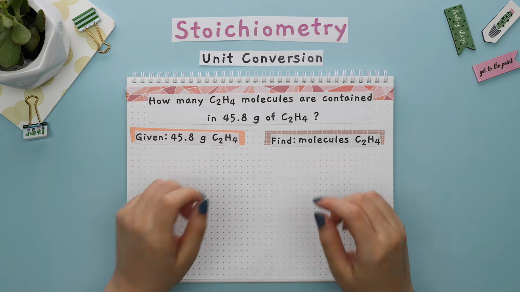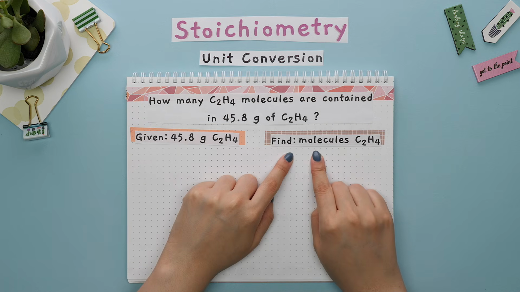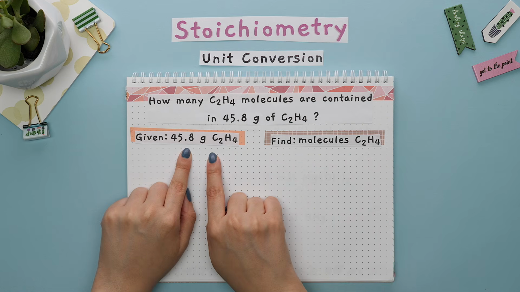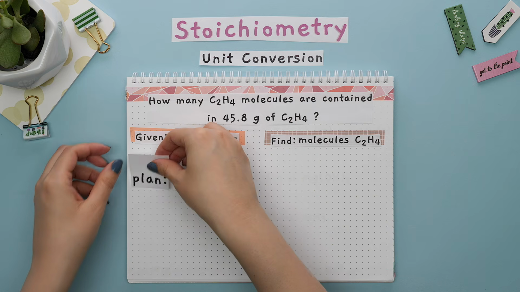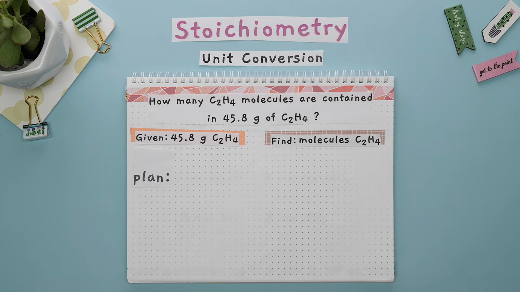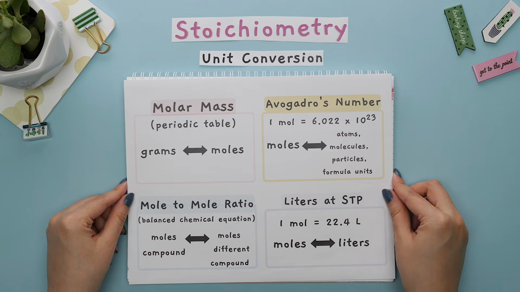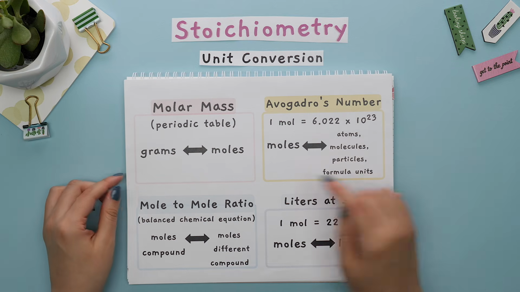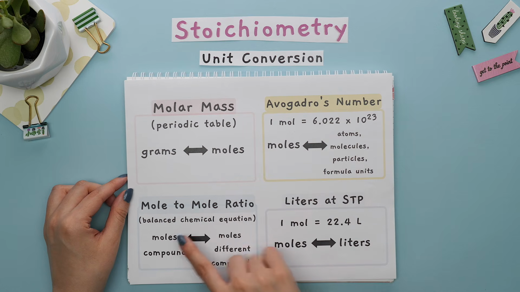Let's figure out what conversion factors to use in this question. We are asked to find the molecules of C2H4, and we are given 45.8 grams of C2H4. So we have to think of a plan on how to go from grams to molecules. Specifically, what conversion factors will we need? If you aren't sure what to do first, notice that all these conversion factors all equal moles.